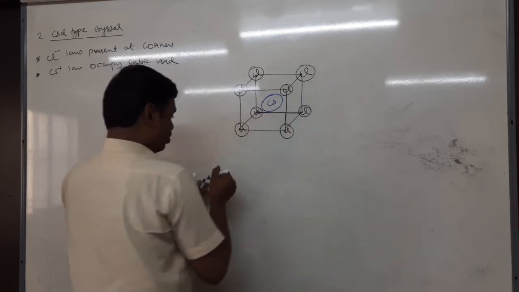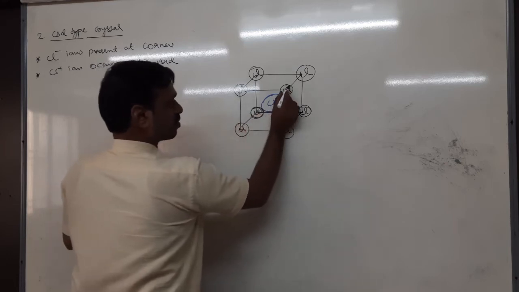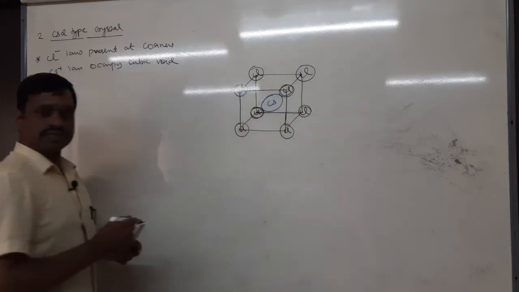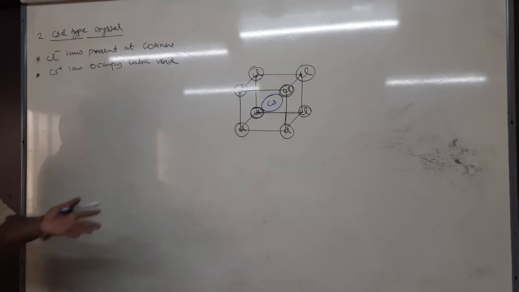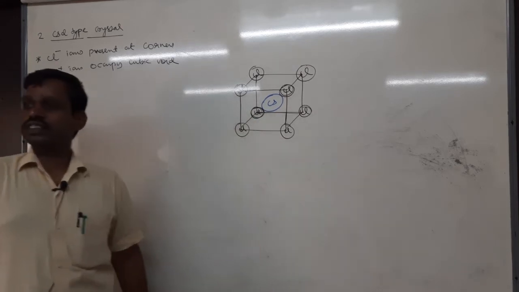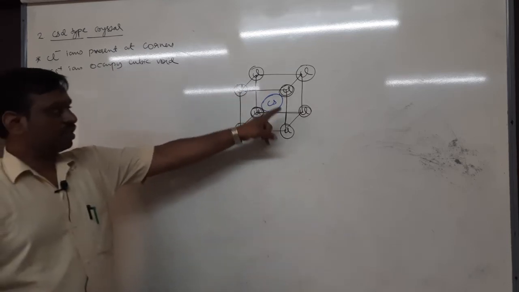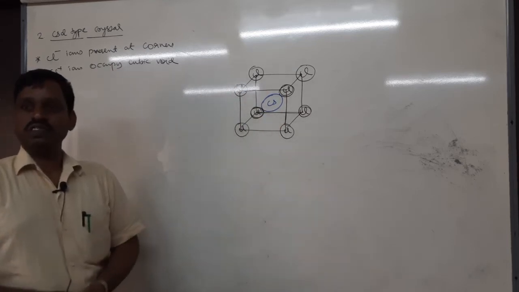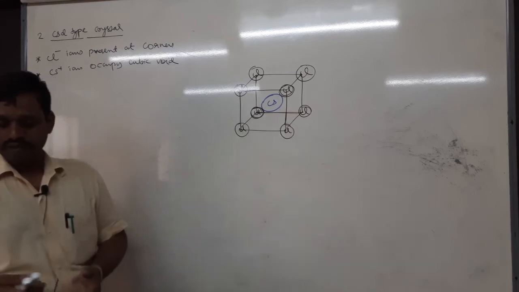And actually it touches the corner particles like this. Tell me, it looks like BCC. In BCC, where are the particles present? Corners and center of the body, the center of the unit cell. So corners are Cl minus, the center is the cesium plus ion. Therefore, it has a BCC structure.